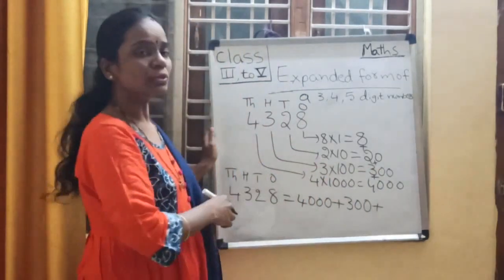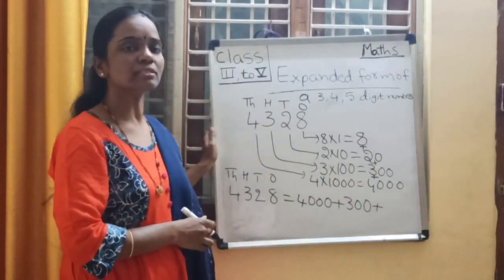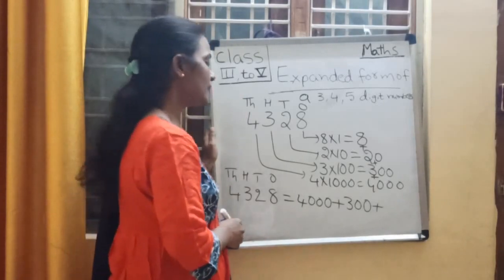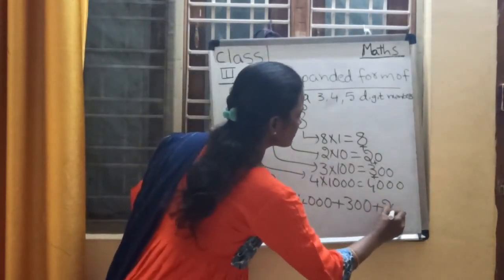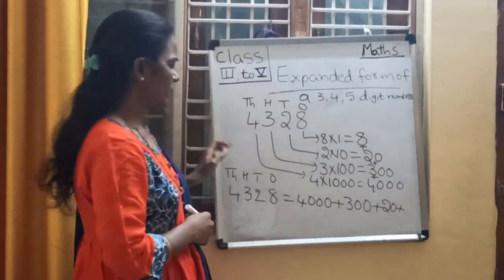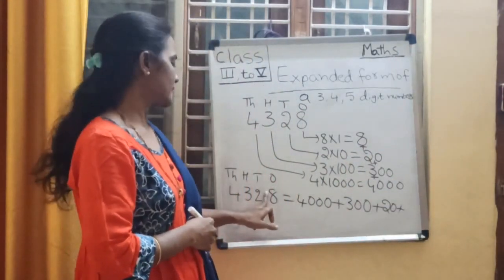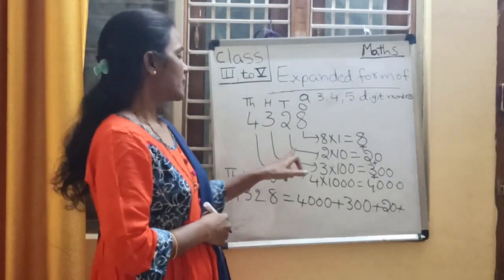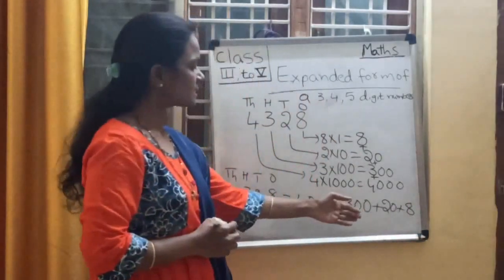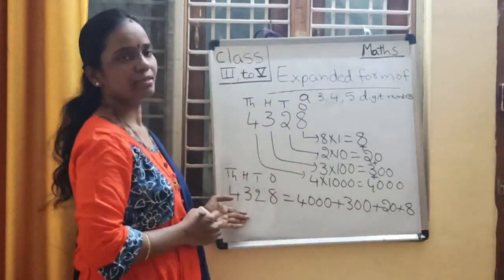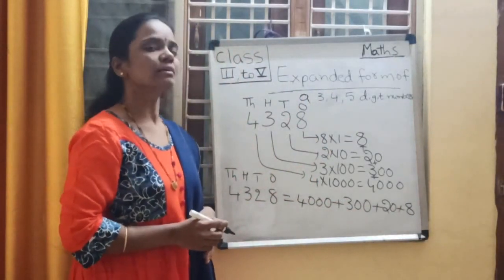Next, as 2 is in tens place, what is the place value of 2? Yes, you are right. 2 into 10. 20 is the place value of 2. What is the place value of 8? 8 is in ones place. So 8 ones are 8 is the place value. So this is the expanded form of this number.